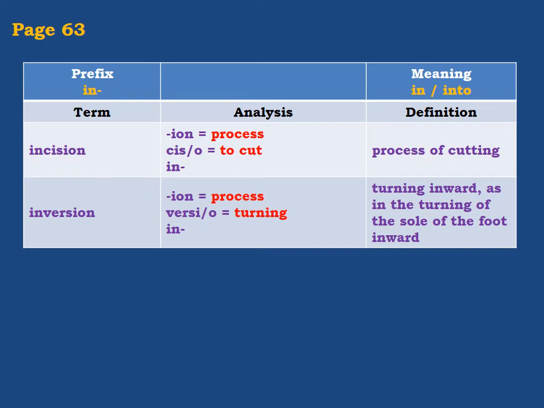So the meaning of the full term here, turning inward to the inside. Turning to the inside or inward, as in turning of the sole of the foot inward. The sole of the foot means the bottom of the foot.